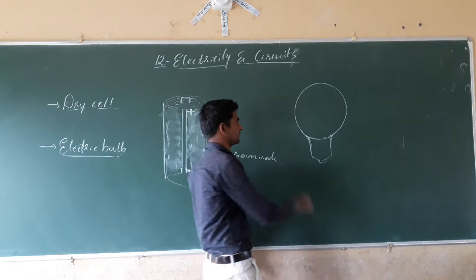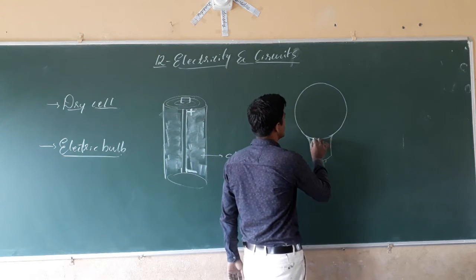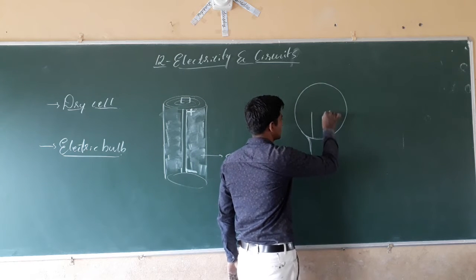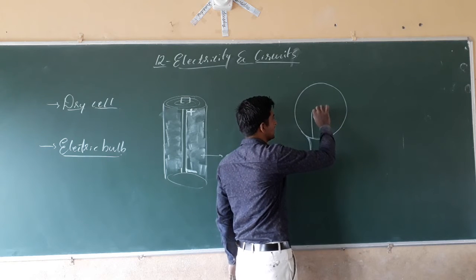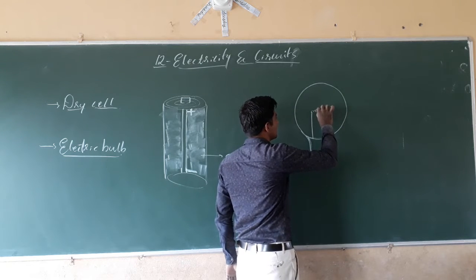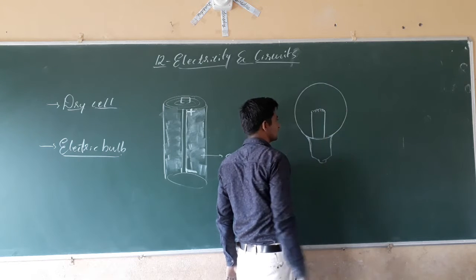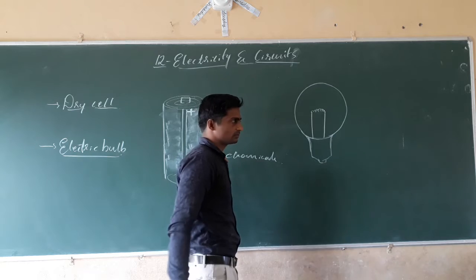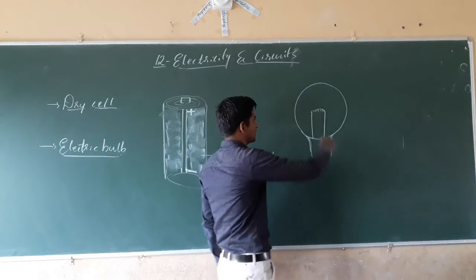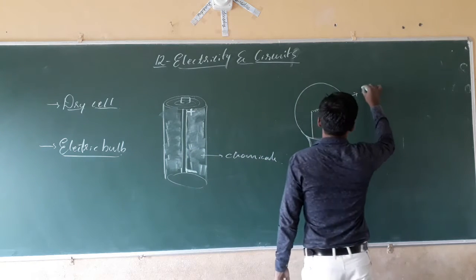See what happens in the electric bulb: you will see two wires, and these wires are connected with a thin wire, and that thin wire is called the filament.